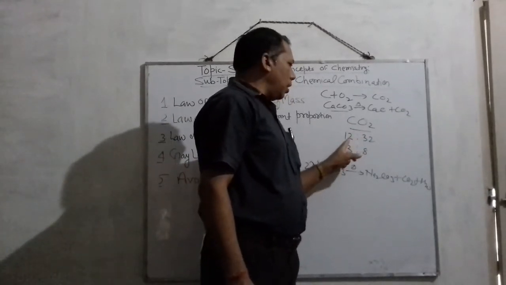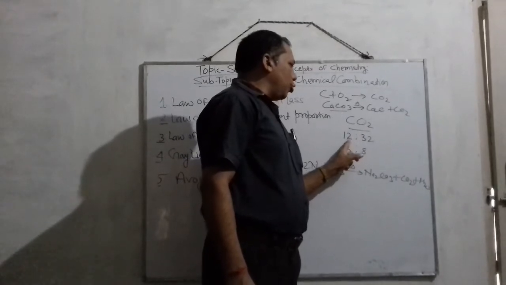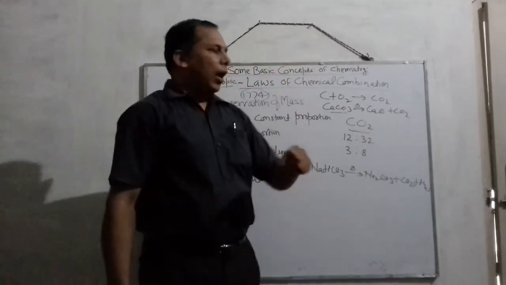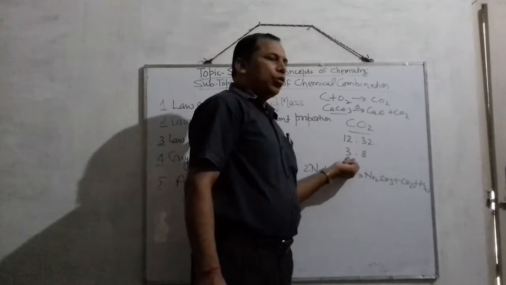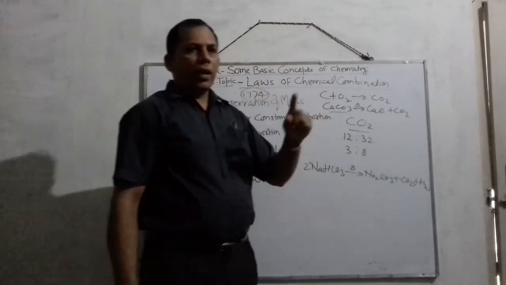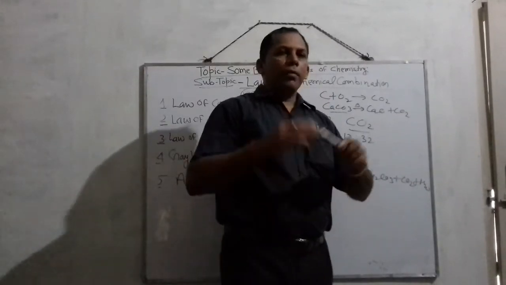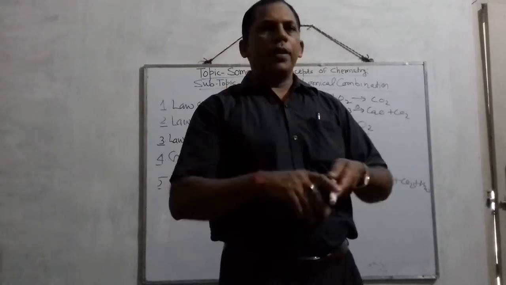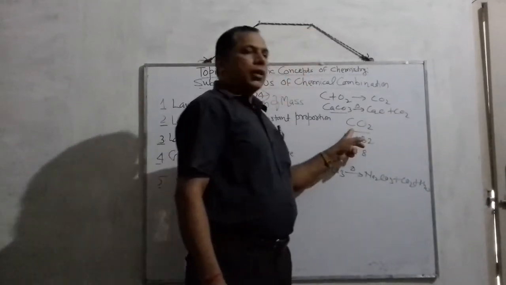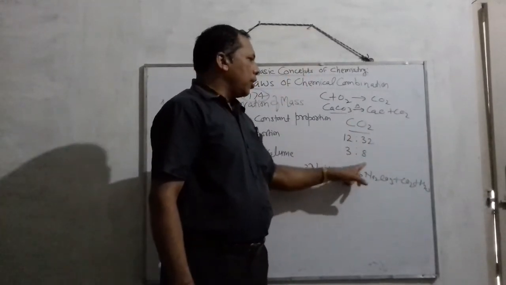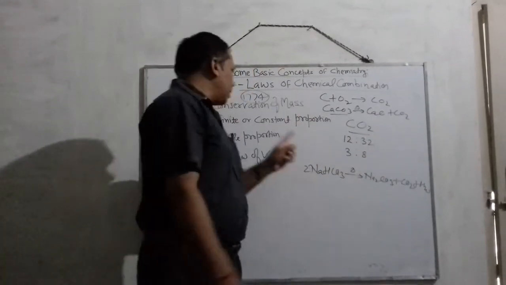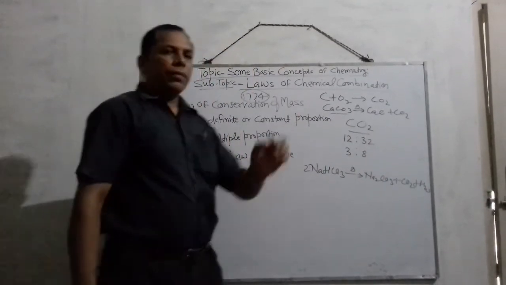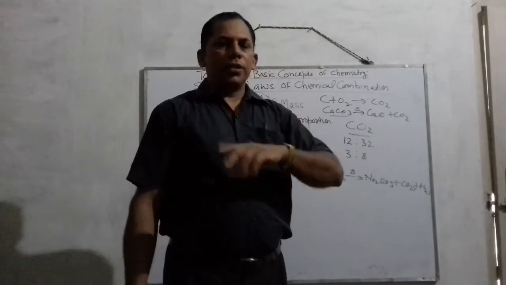Carbon and oxygen combine in the ratio 12 to 32, which converts into the simple ratio 3 to 8. That is in accordance with the law of definite or constant proportion.